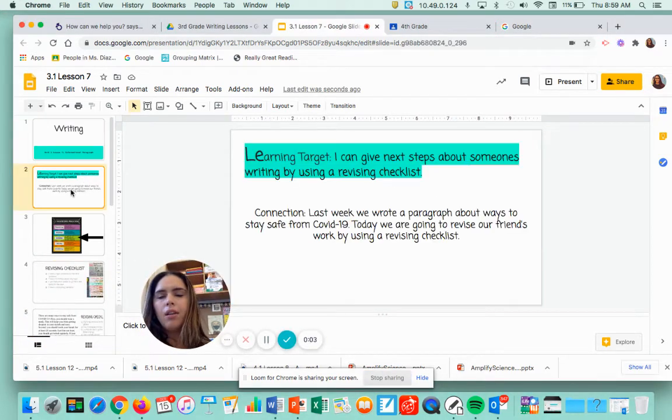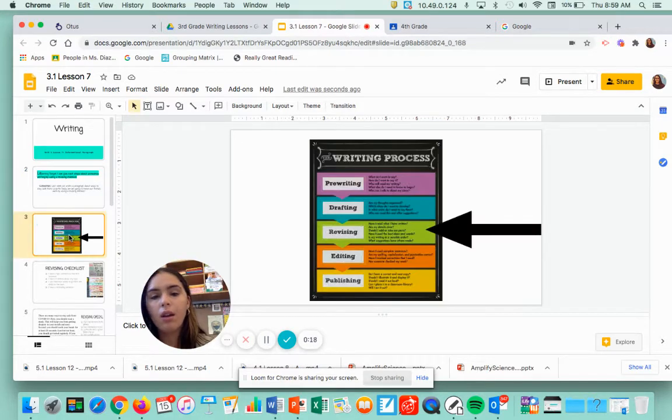Today in writing, our learning target is I can give next steps about someone's writing by using a revising checklist. We've already done this for the past few days, but when I look over your work, I notice we still need some more help. So we are still revising. That means we are looking at our work and we are seeing how we can add more details or take away details to make it better.